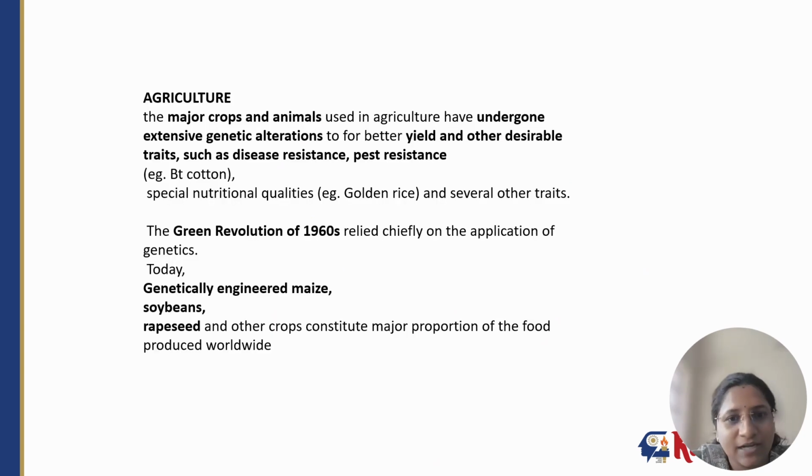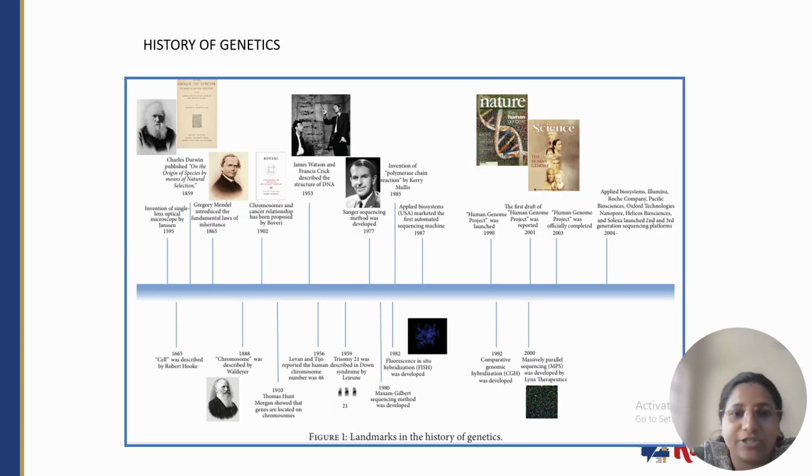In agriculture, the major crops and animals have undergone extensive genetic alterations for the betterment of yield and for acquiring desirable traits such as disease resistance, pest resistance, and especially yield improvement. With the Green Revolution in the 1960s, this application of genetics came to light, and today we have genetically engineered crops like maize, soybean and rapeseed. Especially in India, we have genetically engineered cotton also.